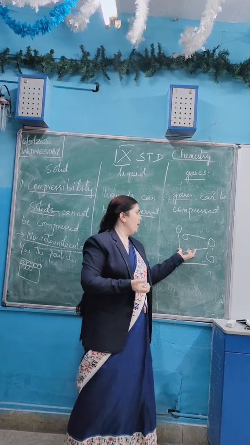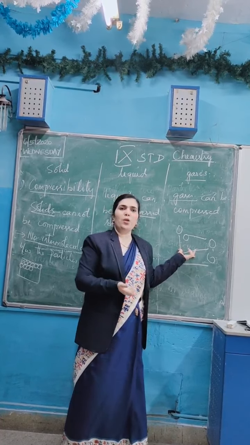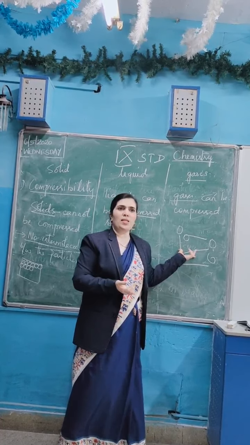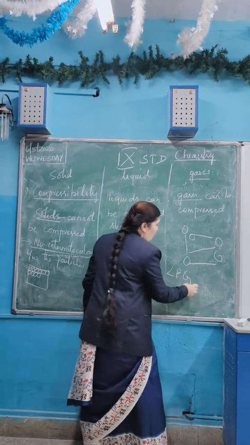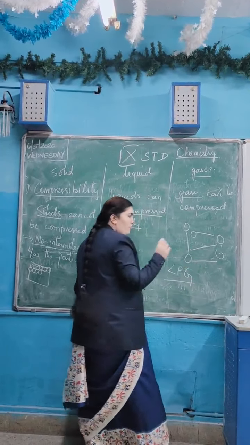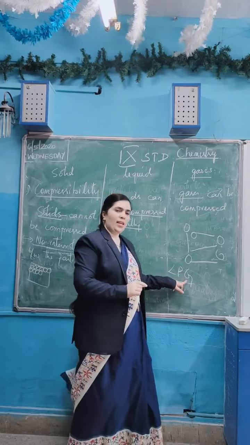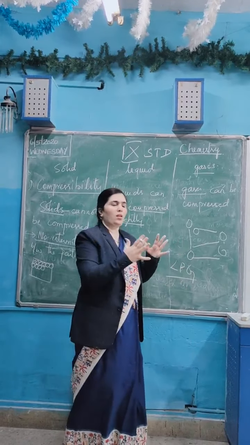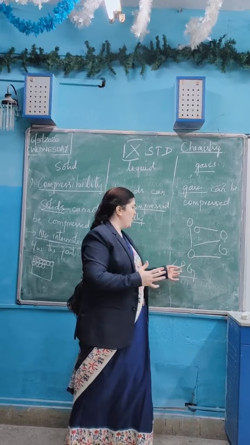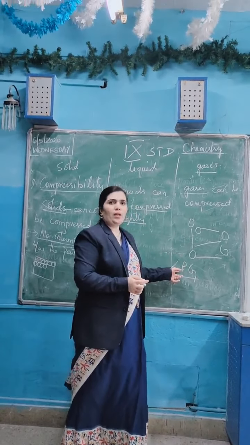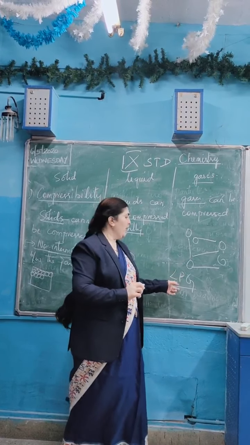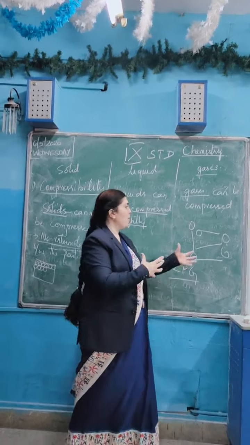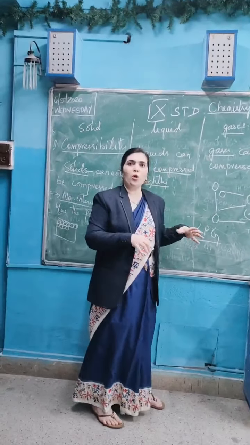For example, the LPG cylinders and CNG cylinders we are using in the house. LPG is liquefied petroleum gas. The nature of this gas is gaseous, but because it is compressed with pressure, it has changed to liquid. The fuel stored in our cylinder is in liquid form because after compressing, it changes into liquid.